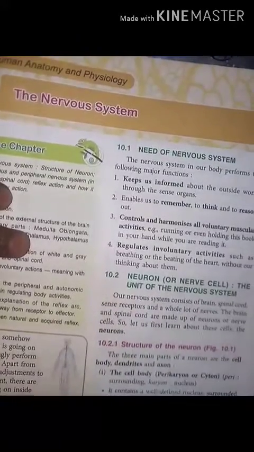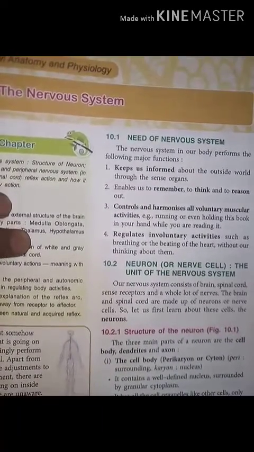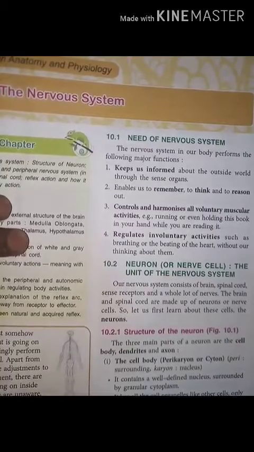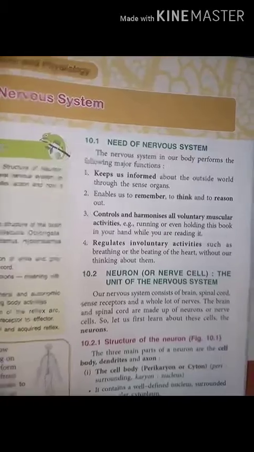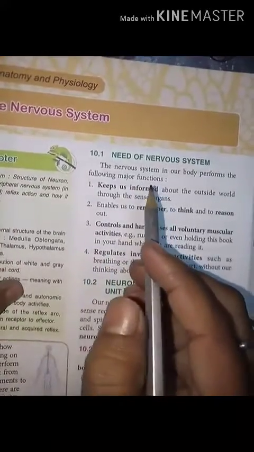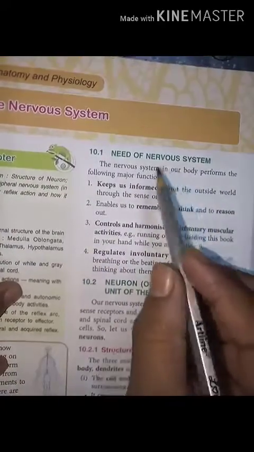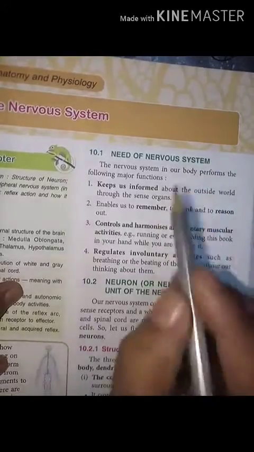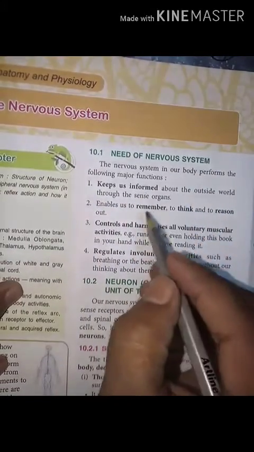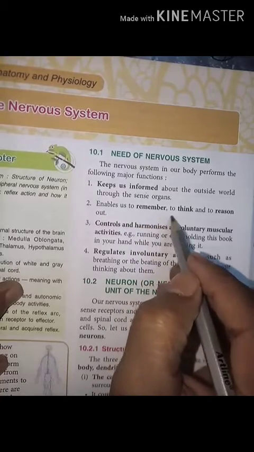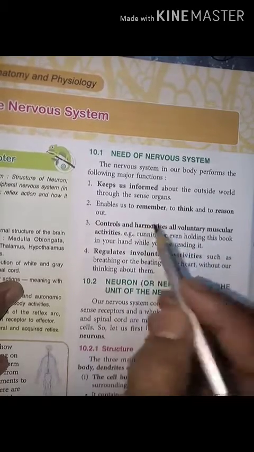So, first of all, the first topic in the nervous system is the need of the nervous system. Why do higher animals have a well-developed nervous system? Because it keeps us informed about the outside world. It enables us to think, remember, and reason.